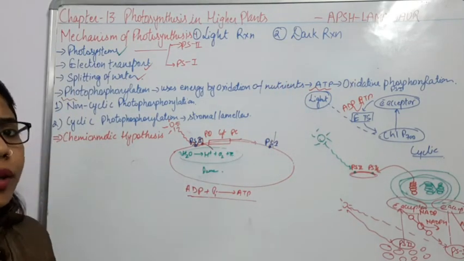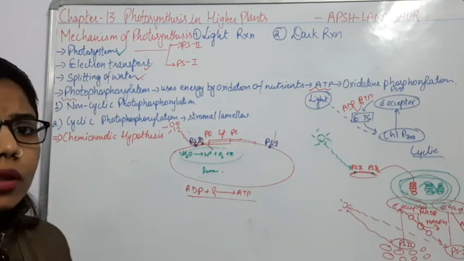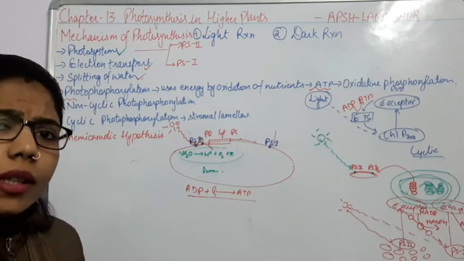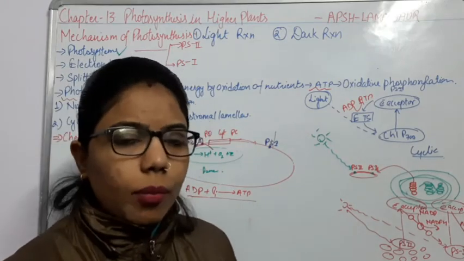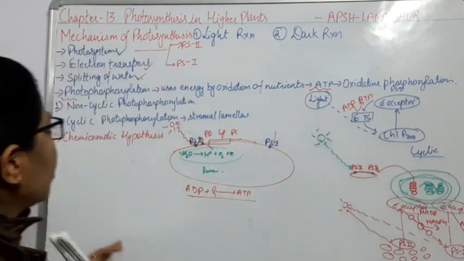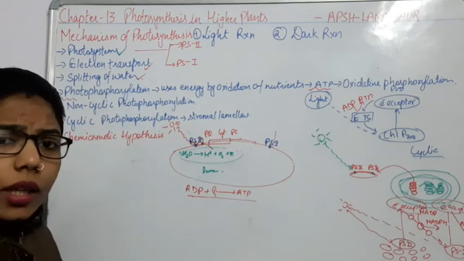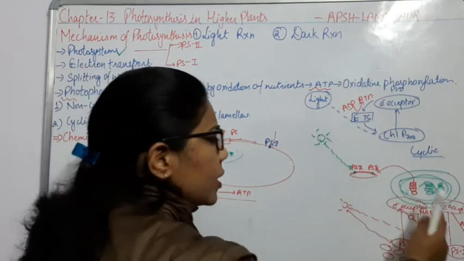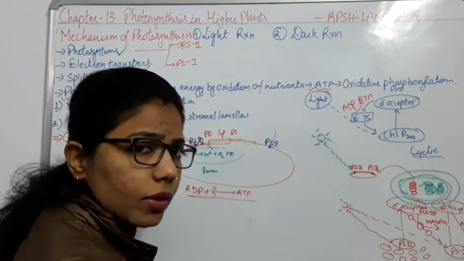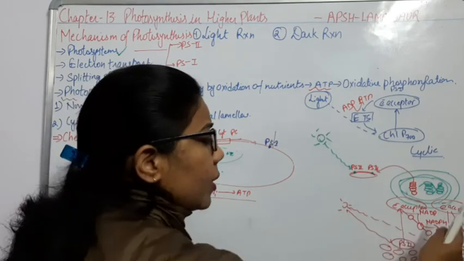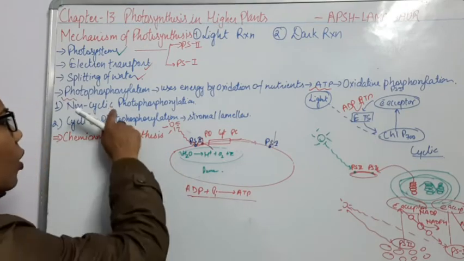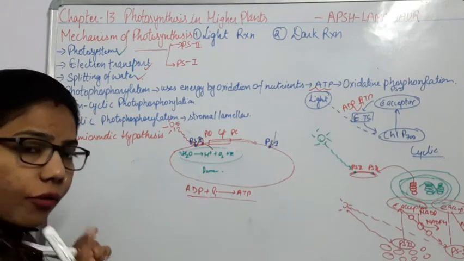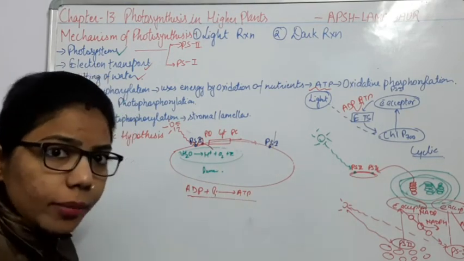Now comes the point of how many types of photophosphorylation there can be. It can be non-cyclic as well as cyclic. When I'm talking about the non-cyclic, in this Z scheme you can see that there is no formation of a cycle. So what type of scheme is it? Z scheme. So this is also known as the non-cyclic photophosphorylation, which is present in the thylakoid membrane.